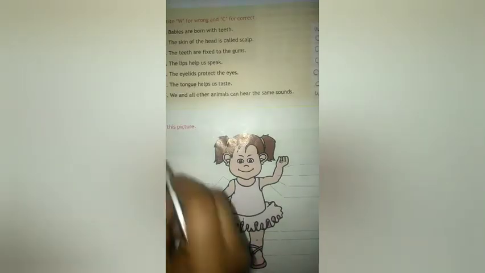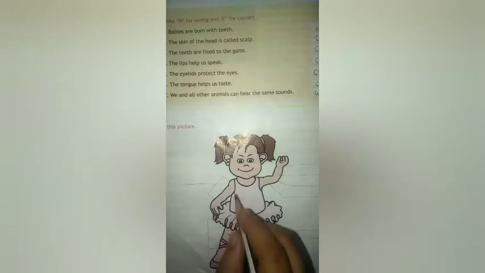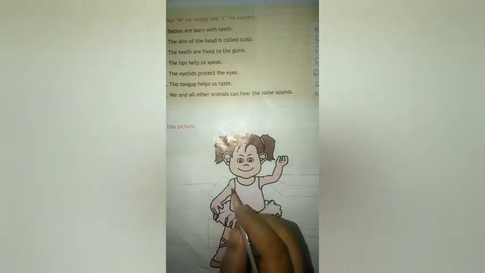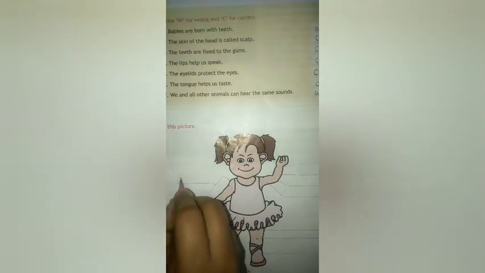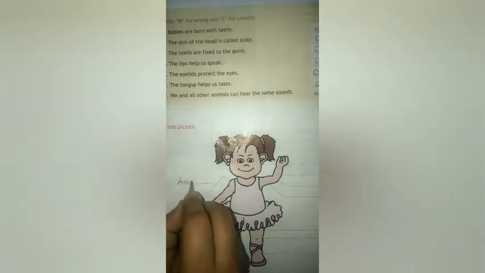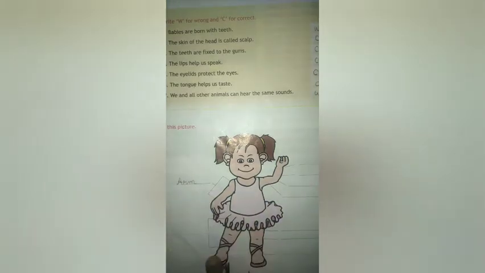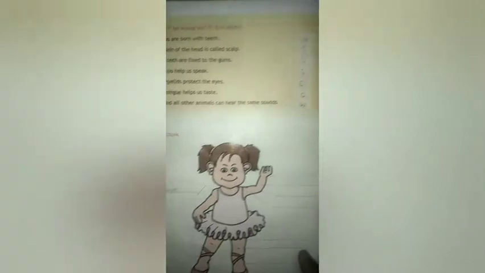Next one, label this picture. See here, children, what is this? This is arm. A-R-M, arm. Then what is this? This is leg. See this side. Here, two parts of the hands are joined at the elbow.